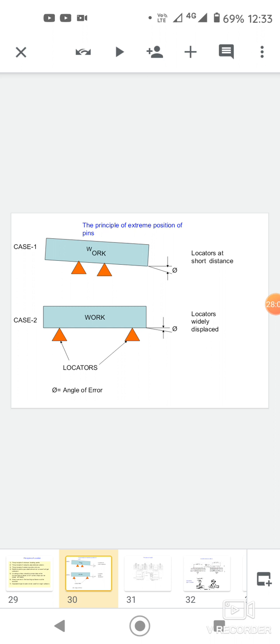They are made of hardened steel and accurately ground to size. The locators may be classified as flat locators: flat face type, spherical face type, adjustable type.